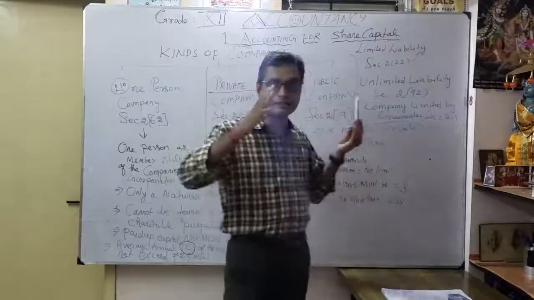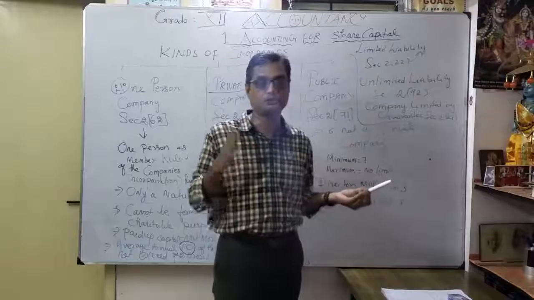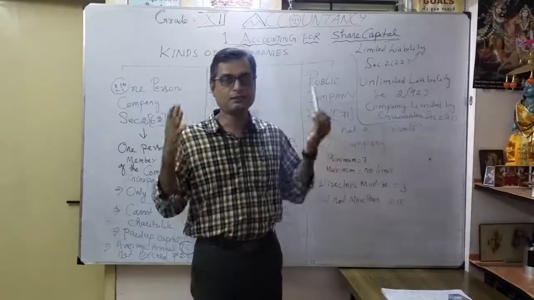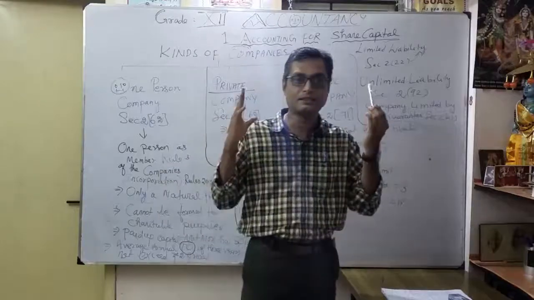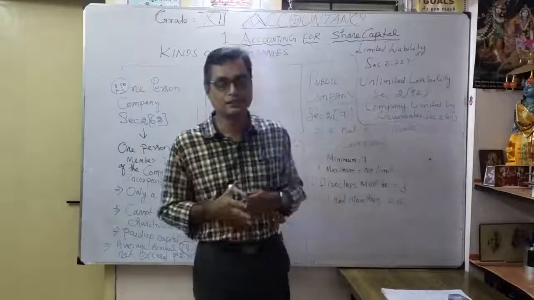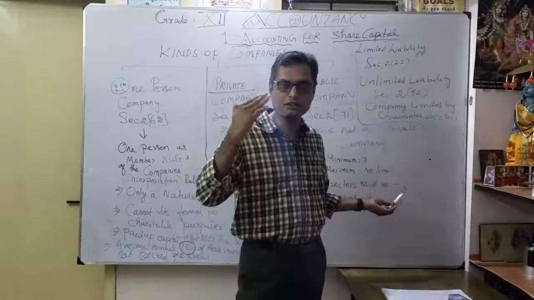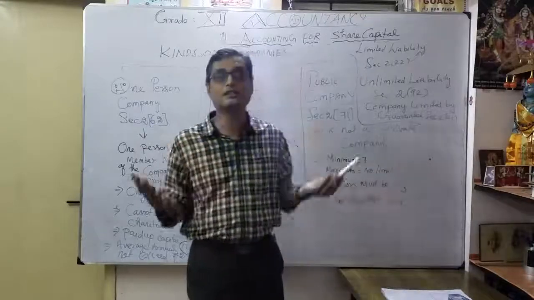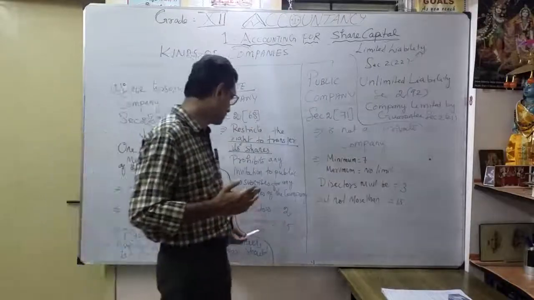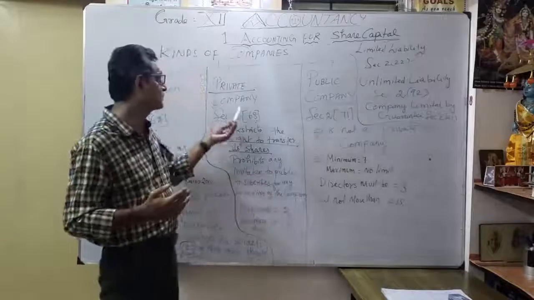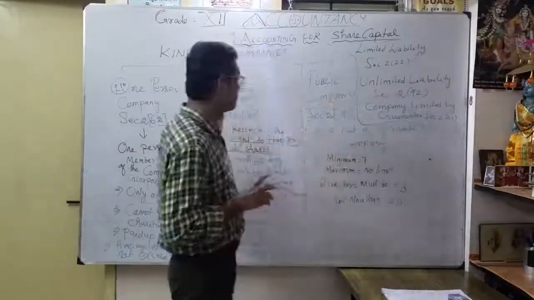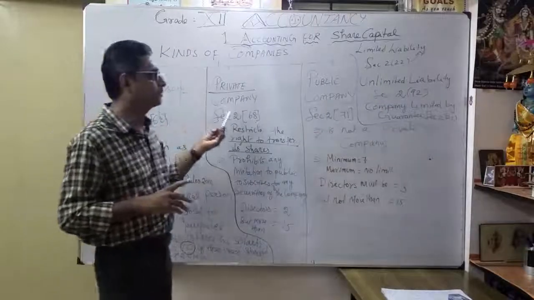Here also, directors must be 3 directors. If it's 2, it's not a public company. If you want to convert to a public company, how many directors should there be? 3 directors, but not more than 15 directors. So the minimum must be 3 directors, and should not exceed 15 directors. But in a private company there should be at least 2 directors, not exceeding 15 directors. So these are the important points under one person company, private company, and public company.